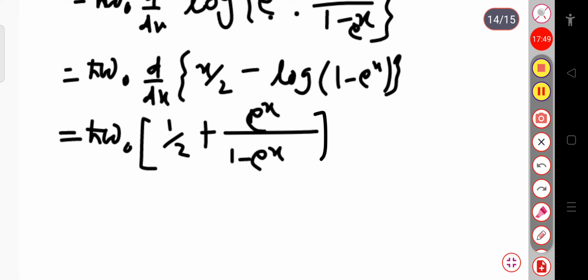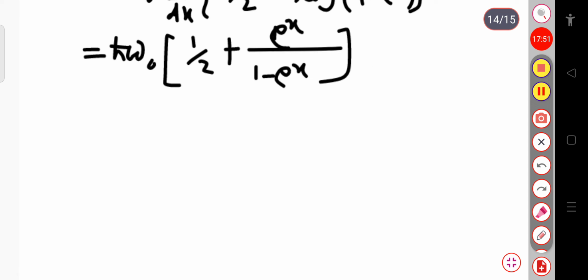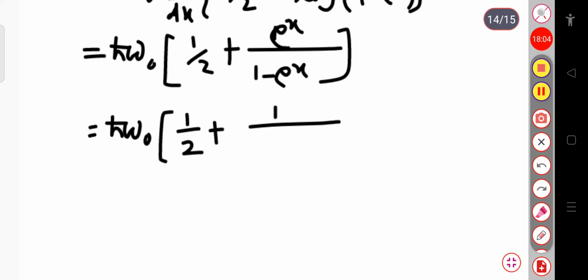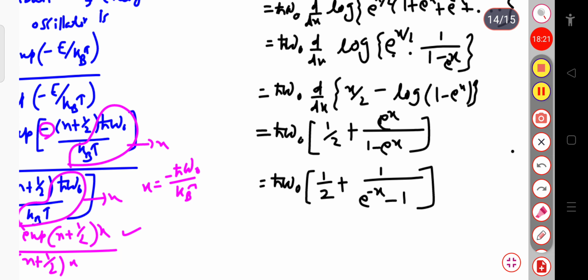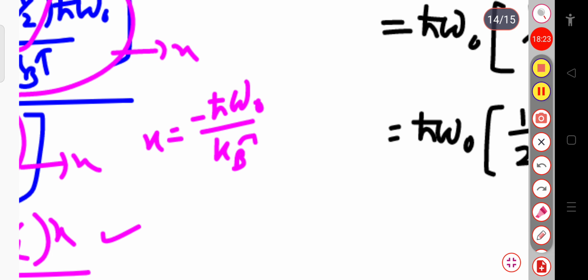Okay, and again if I want to solve this, it is simply h cot omega naught whole into 1 by 2, and if I divide exponential x in the denominator and numerator, this will be simply 1 divided by exponential minus x minus 1. Simply we have divided exponential x in the denominator and numerator, and again if I put the value of x, if you can remember the value of x we considered here, that is equal to minus h cot omega naught divided by kT.